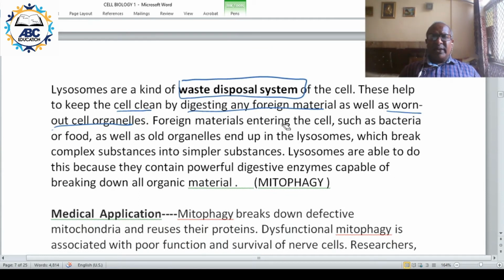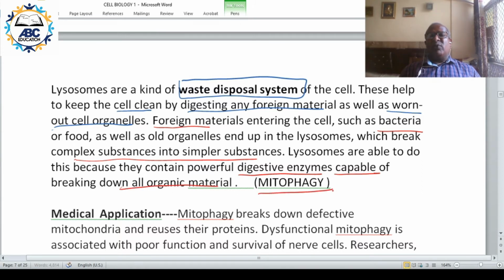That foreign material can be a bacteria, food or old organelle. So they break these complex substances into simpler substances. How do lysosomes function? With the help of their powerful digestive enzymes, they are capable of breaking down all organic matter.